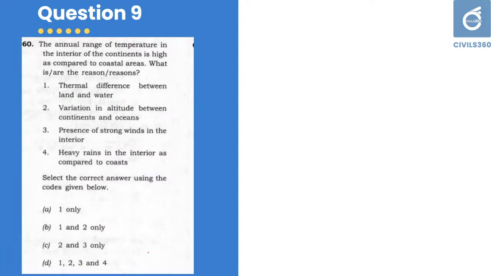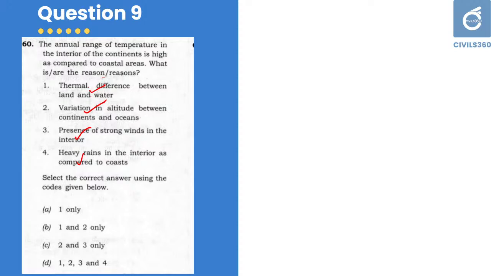Next question, question number 9. The annual range of temperature in the interior of the continents is high as compared to the coastal areas. What is or are the reason or reasons? Thermal difference between land and water, variation in altitude between continents and oceans, presence of strong winds in the interior, heavy rains in the interior as compared to coast. Very simple question. Remember the difference between coastal plains and interior of the continents.